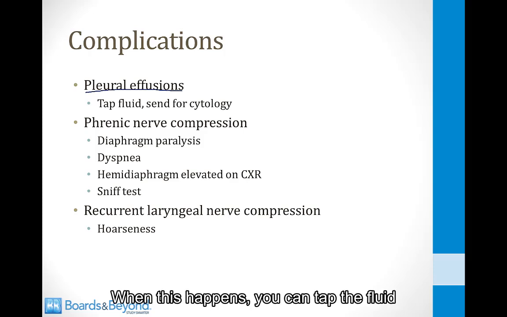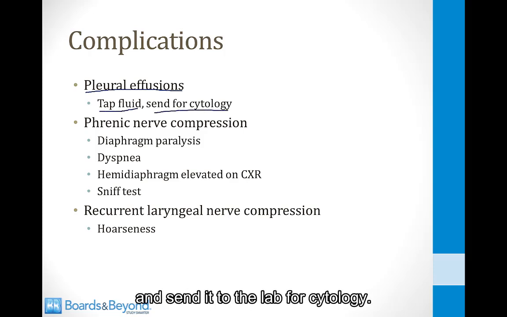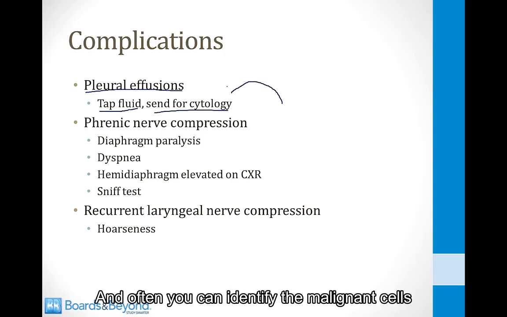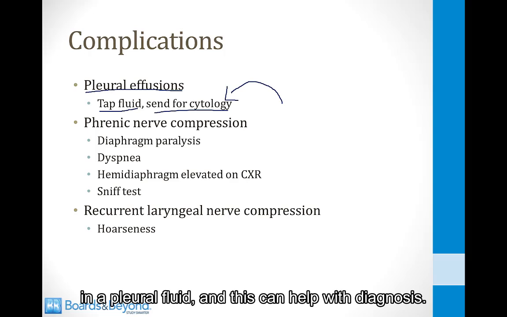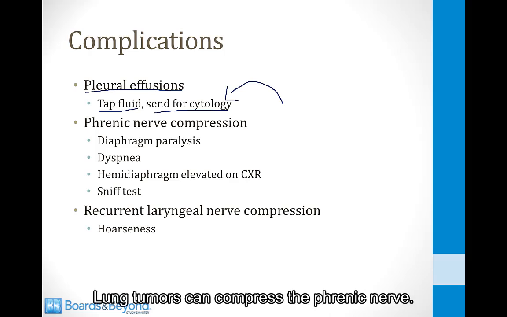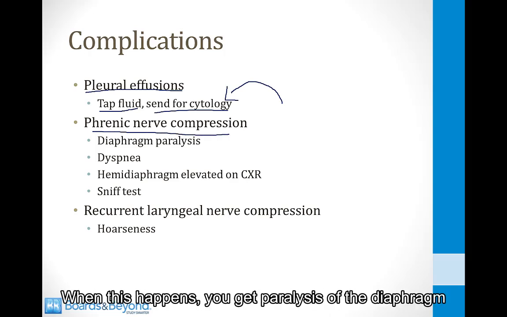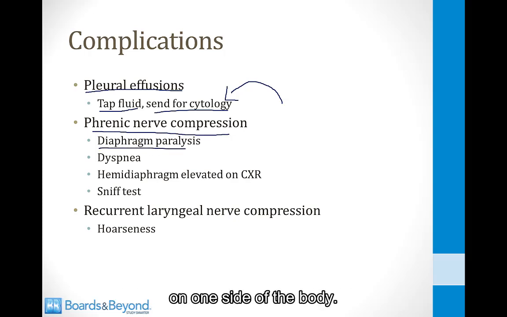When this happens, you can tap the fluid and send it to the lab for cytology. And often you can identify the malignant cells in the pleural fluid, and this can help with diagnosis. Lung tumors can compress the phrenic nerve. When this happens, you get paralysis of the diaphragm on one side of the body. This can lead to dyspnea.